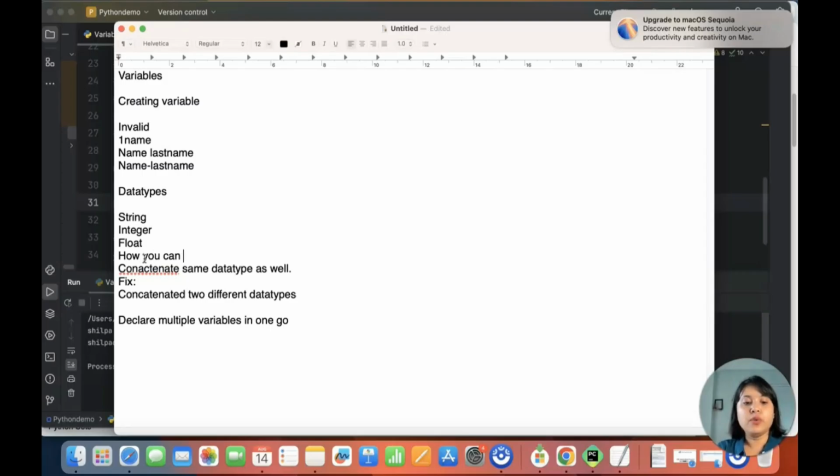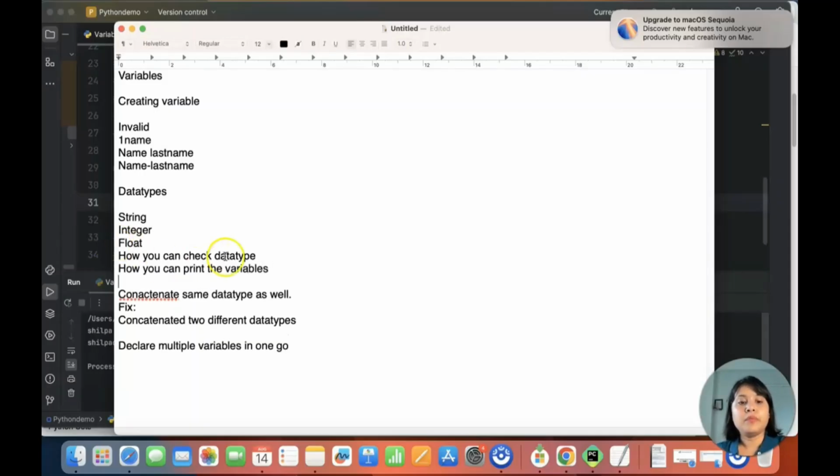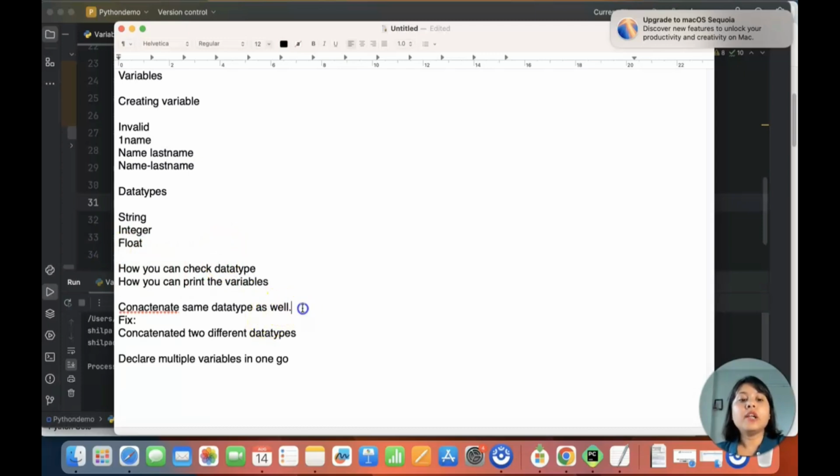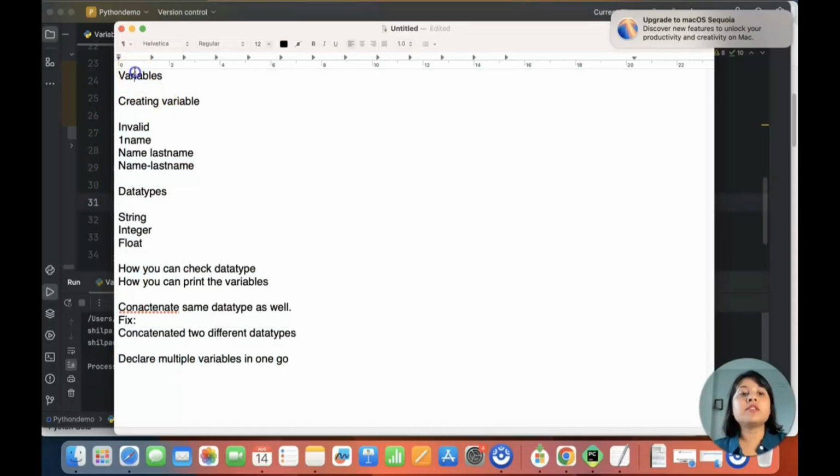So what you have seen, how you can check data type, and how you can print the variables, right? And how you can concatenate the same data type, and how you can concatenate different data types and declare multiple variables in one go. If you know the concepts of variables till this, it's well and sufficient. You can work with Python with the variables.